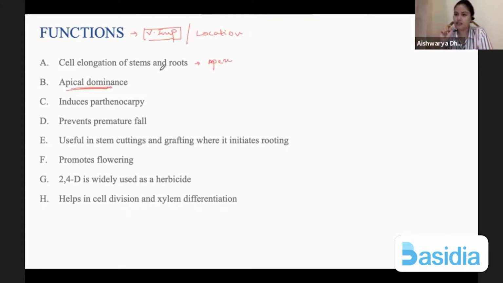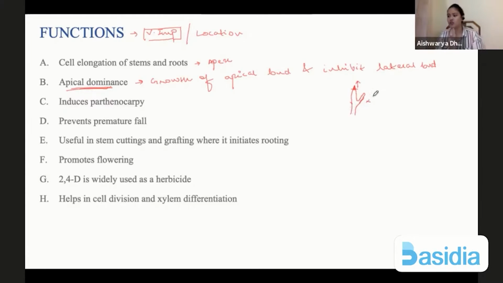That means it is present at the tip, and it will promote the growth of apical bud and inhibit lateral buds. तो जो मेन बड होता है, for example if this is the plant, ओके, यहाँ से लेटरल ब्रांचिंग निकल रही है, ये वाला प्रमोट होगा, it will induce elongation and this will always be dominant. This somehow will be stopped. So the growth of the plant sideways or laterally is stopped.